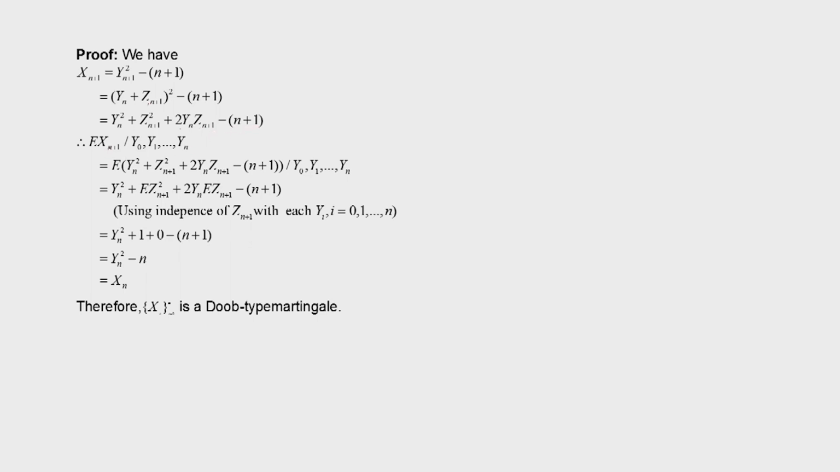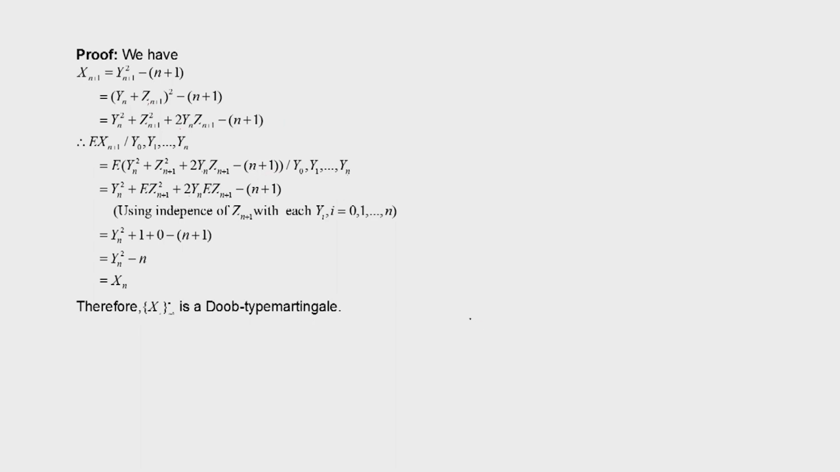Now we have to take the conditional expectation of E of X n plus 1 given Y0, Y1 up to Yn. So that way we will get E of Yn square given Y0, Y1 up to Yn, plus E of Z n plus 1 square given Y0, Y1 up to Yn, and like that this quantity twice of E of Yn into Z n plus 1 given Y0, Y1 up to Yn, and minus this quantity.